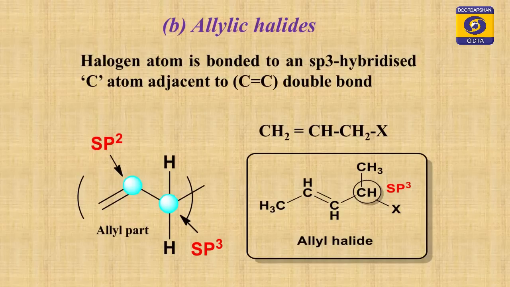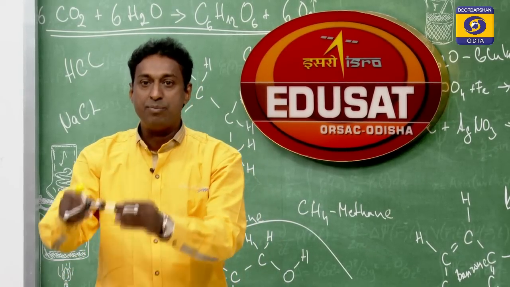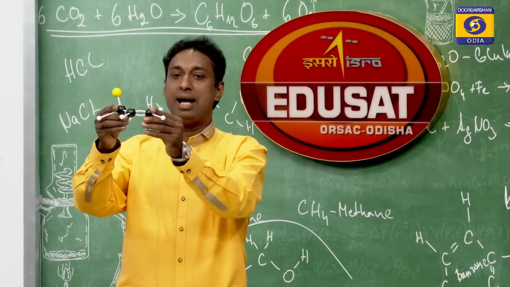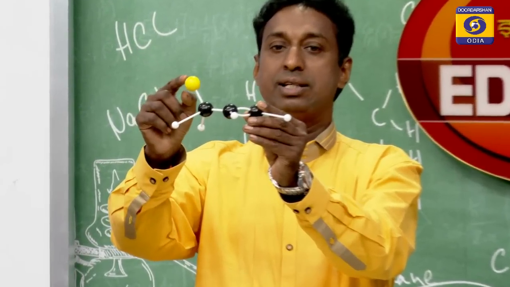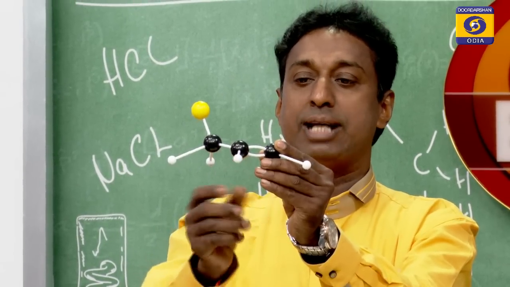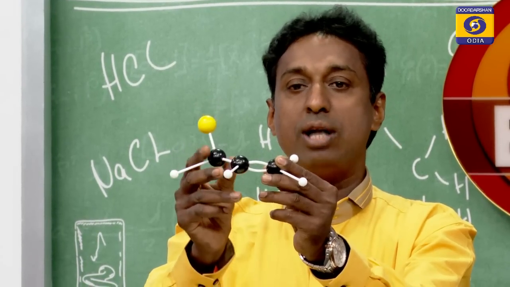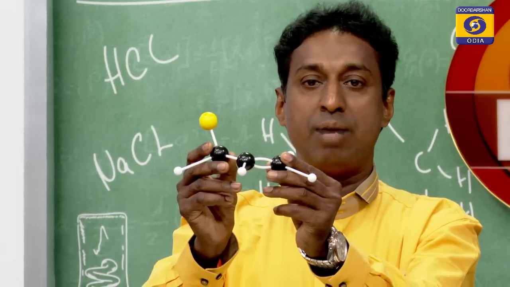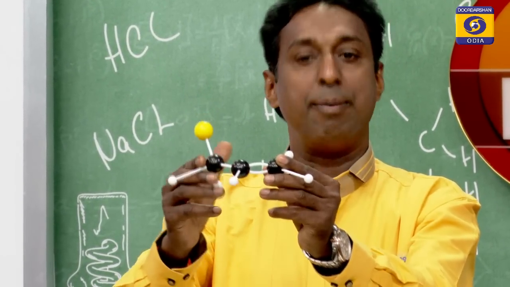Now, I will show you allyl halide in terms of the atomic model, how it looks in the atomic model. Look at this, this is the structure of allyl halide. Here this carbon is sp3 hybridized, to which the halogen is attached, and the adjacent carbon is sp2 hybridized, and you see the double bond between two carbons. This is called allyl halide. One carbon is sp3 hybridized, and these two carbons are sp2 hybridized.